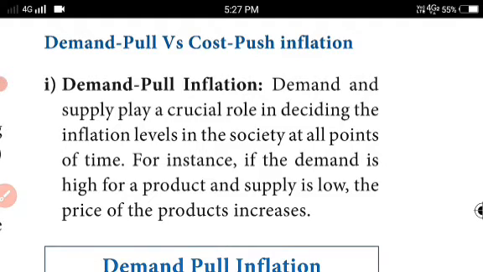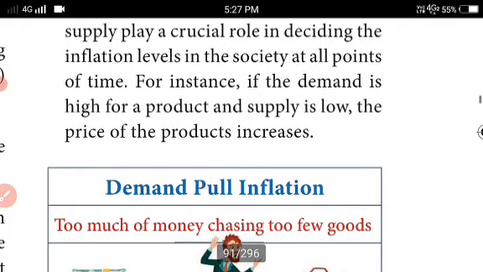For instance, if the demand is high for a product and supply is low, the price of the product will increase. So this is influenced by demand, isn't it? There is not enough supply, and demand keeps increasing.